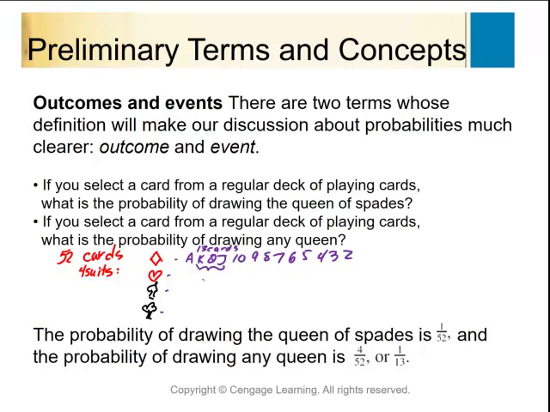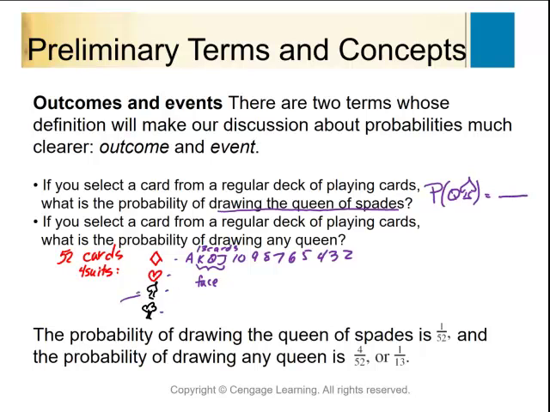These are typically referred to as face cards because they have a face on them. The king, queen, and jack have a face on them. So that is a little bit of review on a deck of cards in case you are not quite as familiar with that. They asked the probability of drawing a queen of spades. I would write that like this: the probability of a queen of spades would be equal to, I say, how many queens of spades are there in the deck?